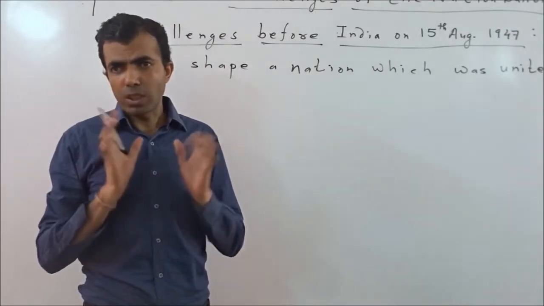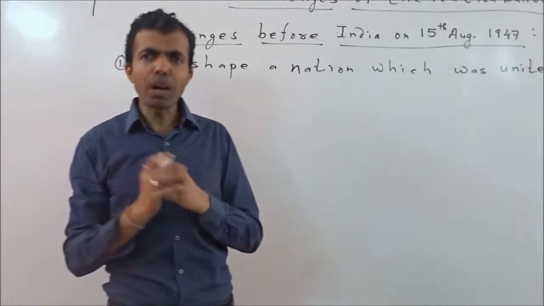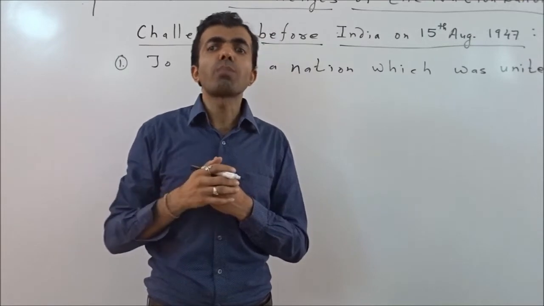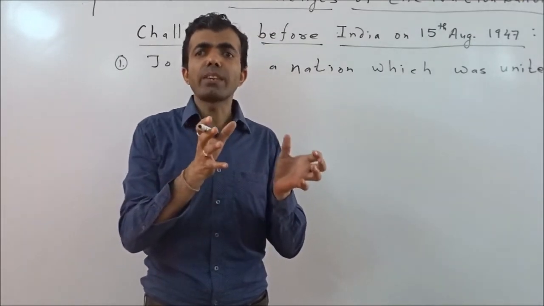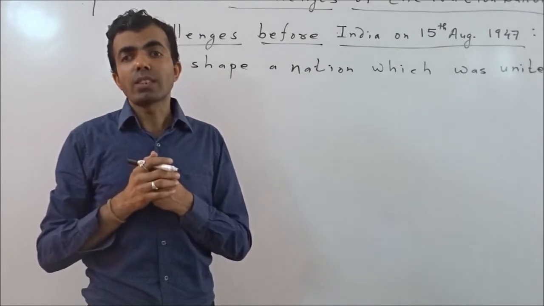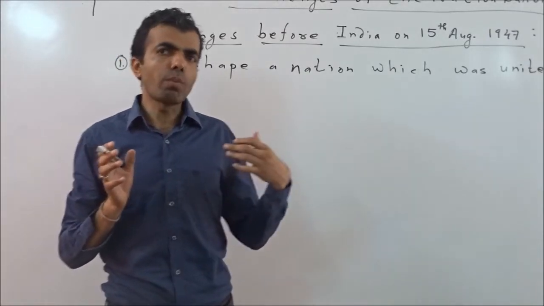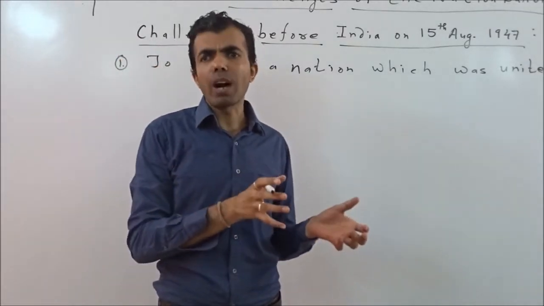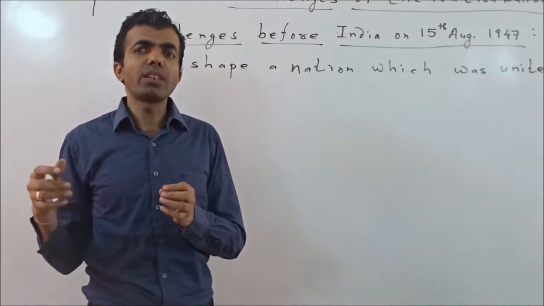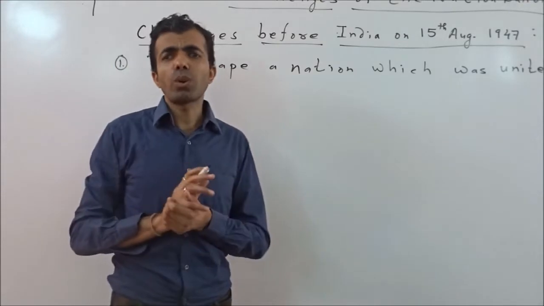Some parts of the country were under the direct control of the Britishers, which had been handed over directly to the Constituent Assembly. So some parts were ruled by princes, queens or nawabs, and some parts were directly handed over to the Constituent Assembly.